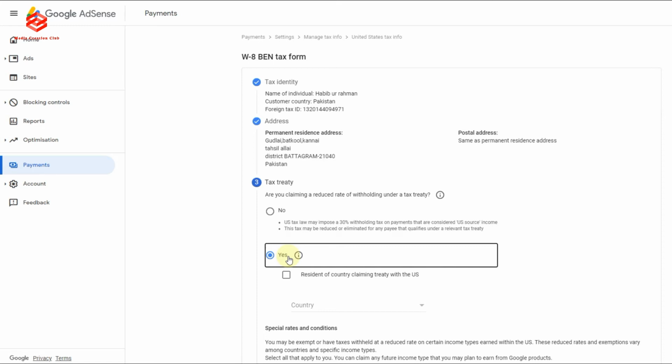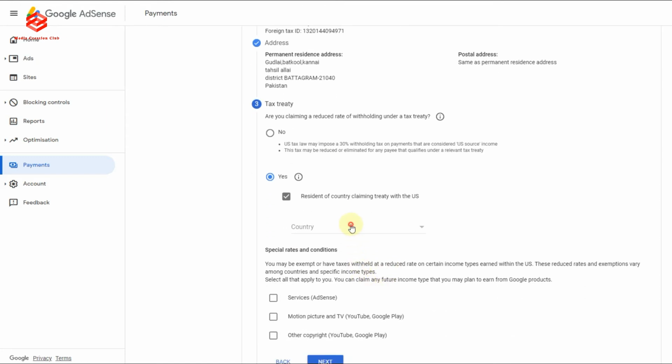For example, if we earn $100 from YouTube US views, then YouTube has the right to cut 24 to 30% from the US revenue. If we have already filled up this form, they have the right to cut only the revenue from the US views, not from all over the world. So we just check yes, then select the country Pakistan.